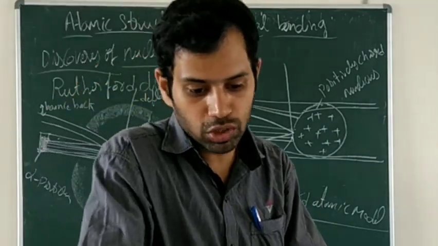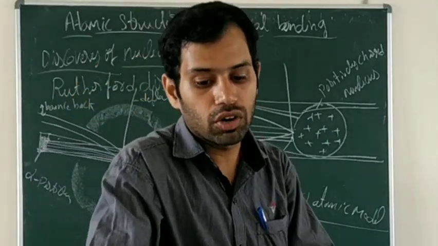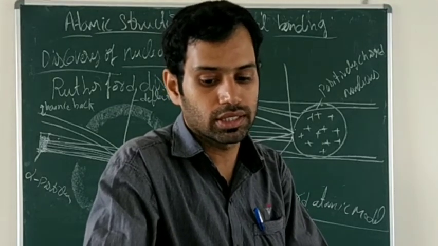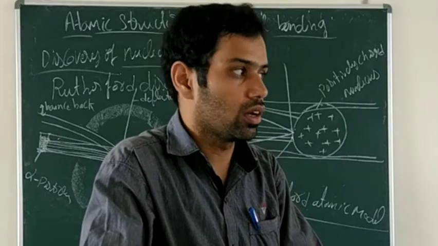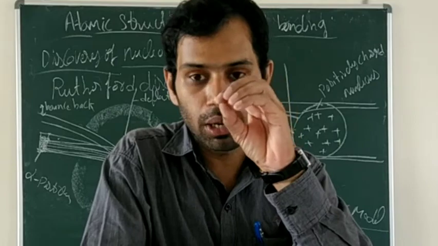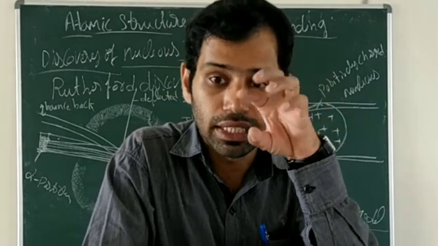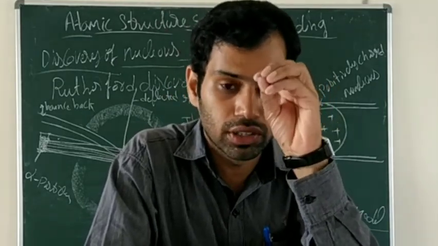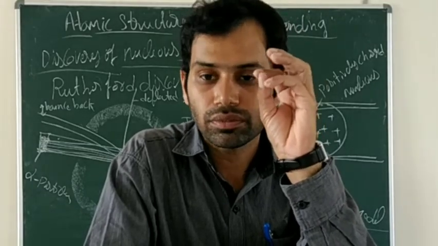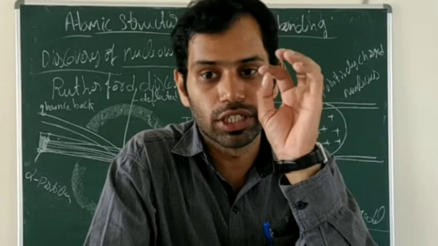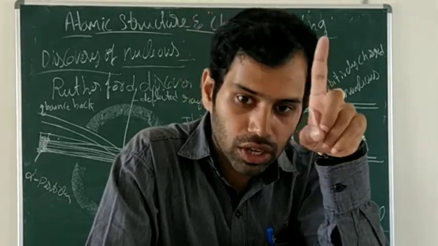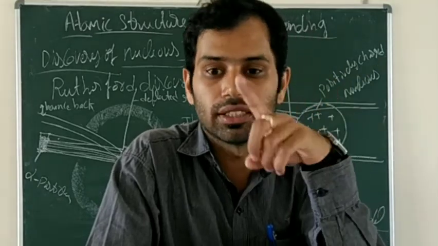And the next one, the fourth: electrons revolve around the nucleus at a large distance from each other and from the nucleus. Now coming to the electrons. The protons are present inside the nucleus. We already discovered the electron, no? So in the atom, protons and electrons are present, we already know that. Then what about the electrons?